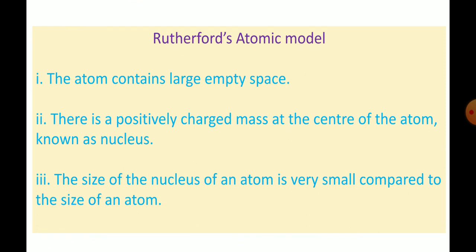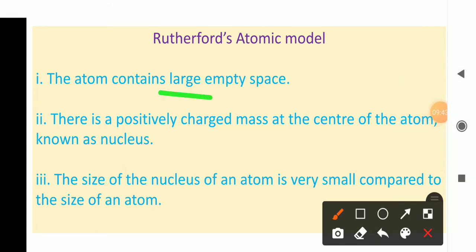Now the findings are the structure of the atom according to Rutherford's atomic model. Look at point number 1. What is given? The atom contains a large empty space. It's a very important point, students. How can he conclude this? How can he say an atom has a large empty space? What is the first observation? The majority of the alpha rays pass through the gold foil. So from that observation he confirms that the majority of the space in an atom is empty. So that is point number 1: the atom contains a large empty space.